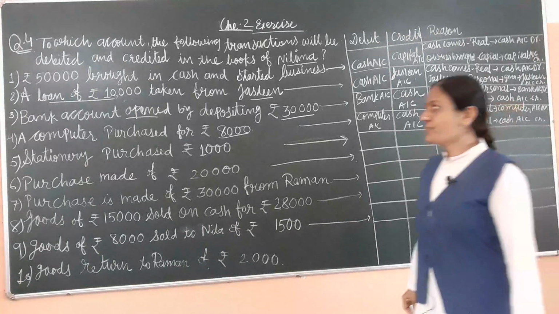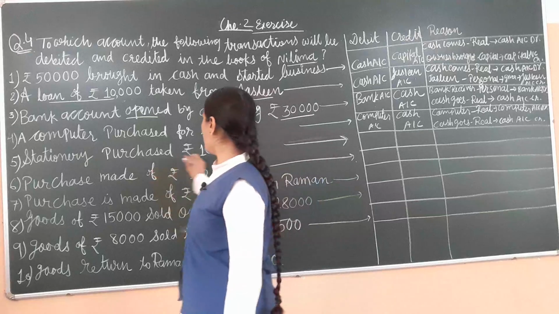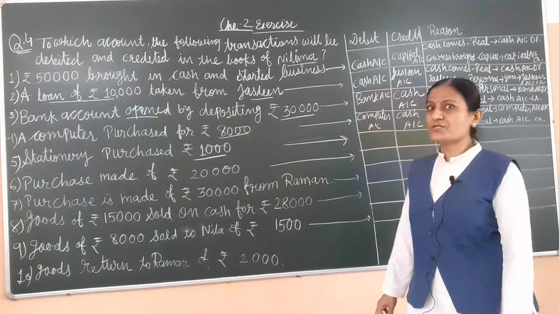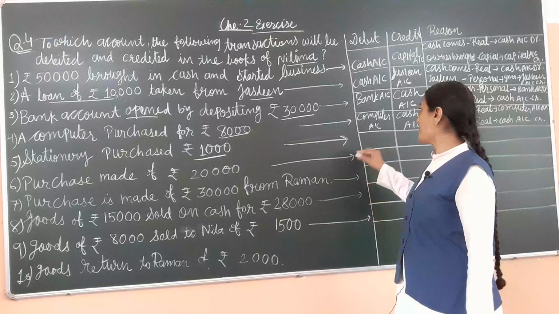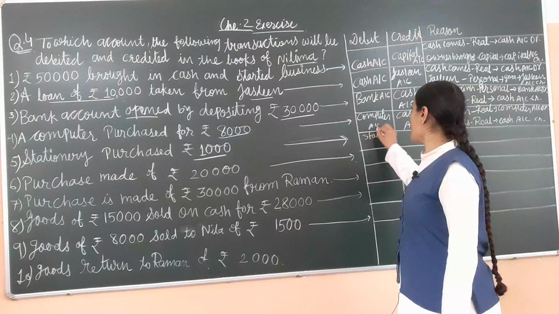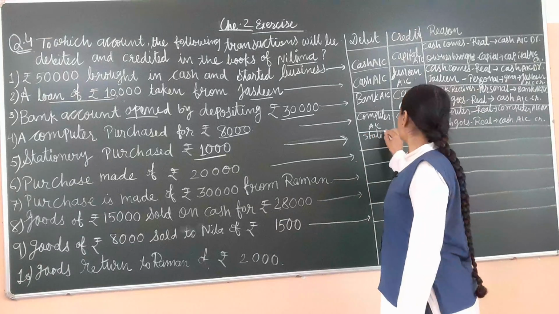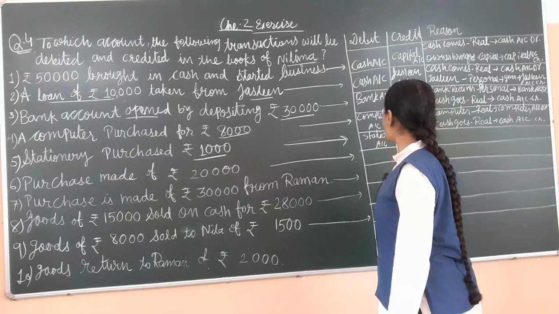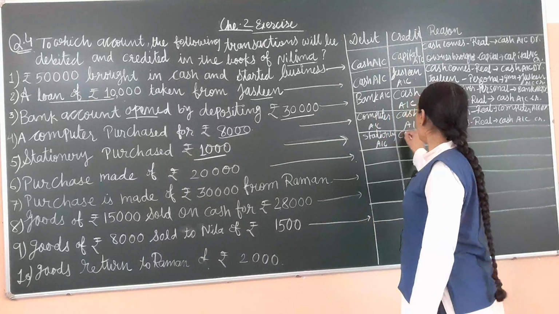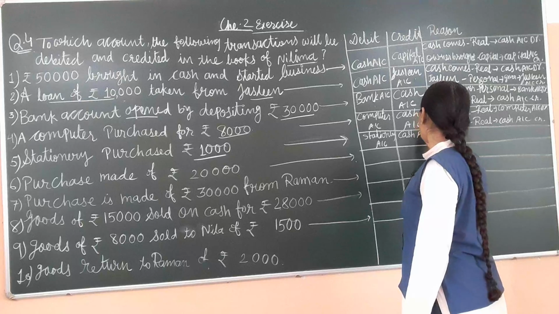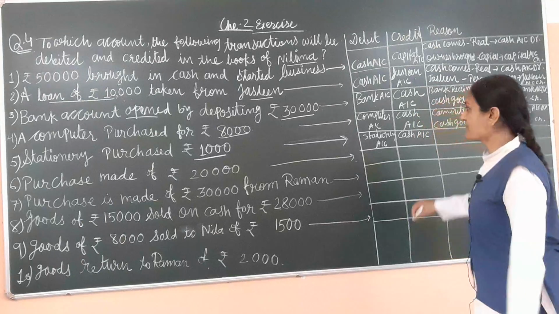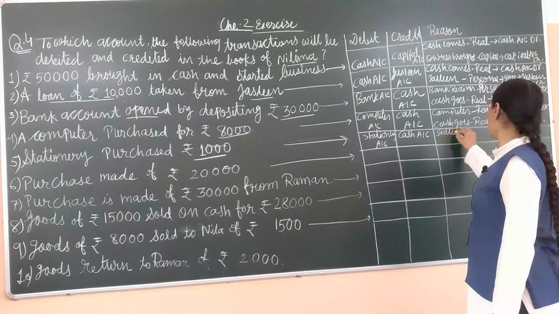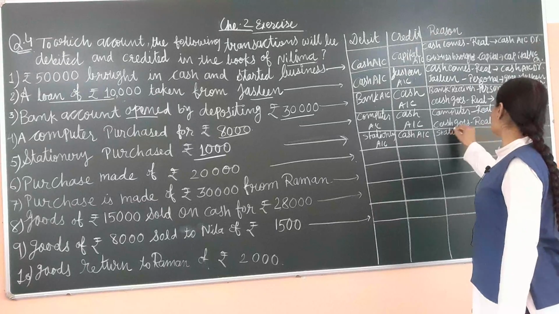Now fifth one, stationery purchased rupees 1,000. This is also a cash transaction, cash stationery purchase. So stationery account debit. Debit side we have to write stationery account, and for stationery cash paid, it is an expense. So we have to write stationery is an expense.